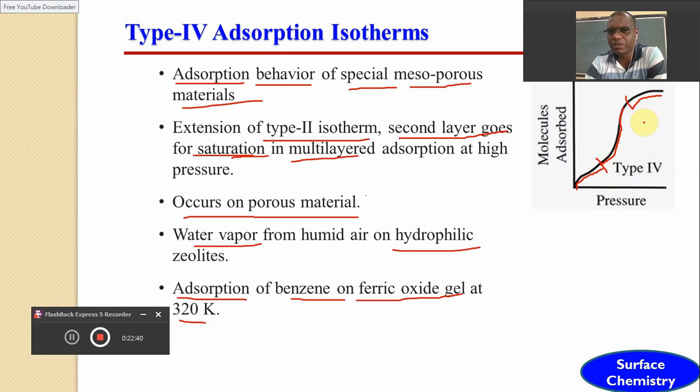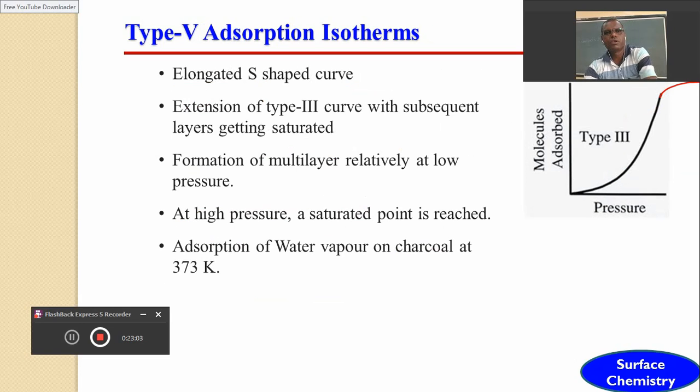It is just similar to the type 2 adsorption isotherm. The only difference is that in this we have a saturation point in multilayer adsorption, and in type 2 it was not having a saturation point. The rate goes on increasing continuously with increasing pressure in multilayer adsorption also, but in this case we have the saturation point at the highest pressure.